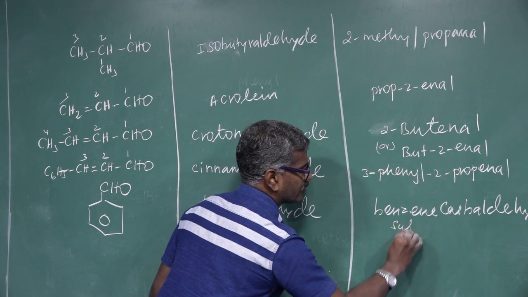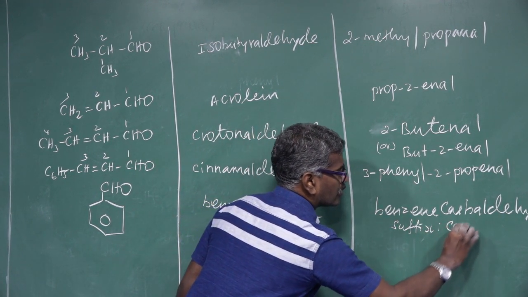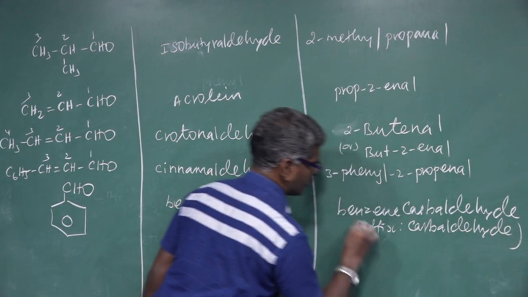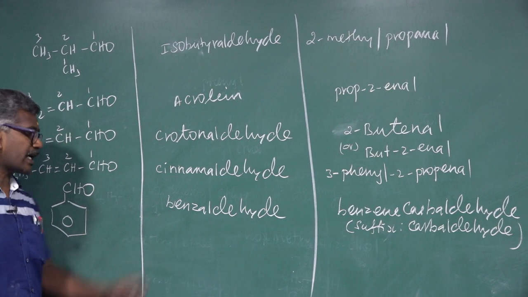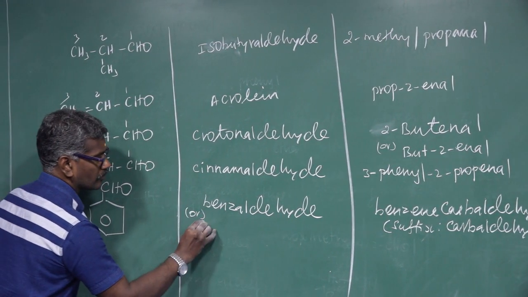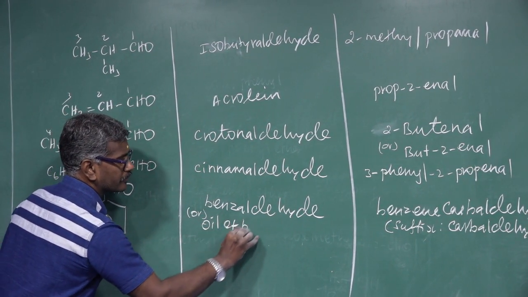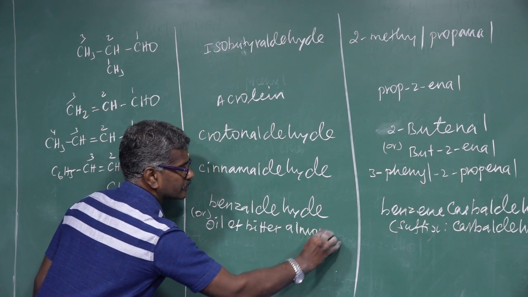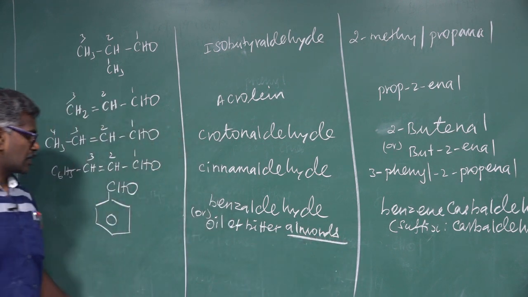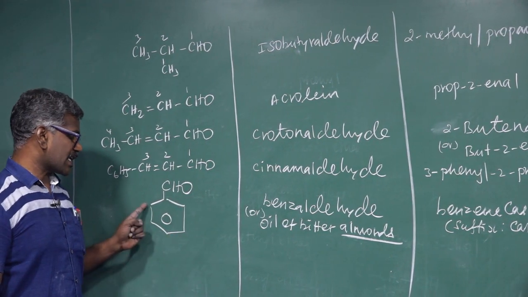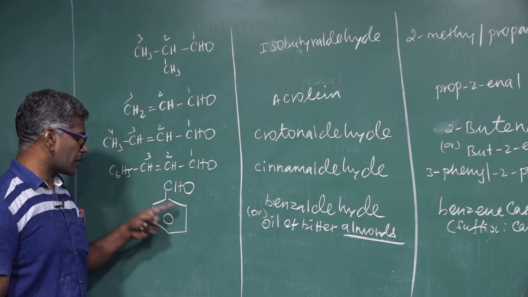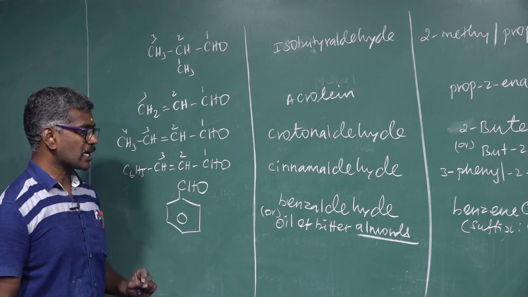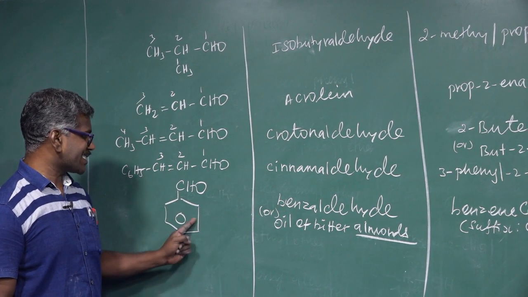What is the common name? Benzaldehyde, or oil of bitter almond, is obtained from this one. This is the best example for aromatic aldehyde. The formyl group is directly attached to the benzene nucleus. This name is called benzaldehyde as a common name, IUPAC name benzene carbaldehyde.